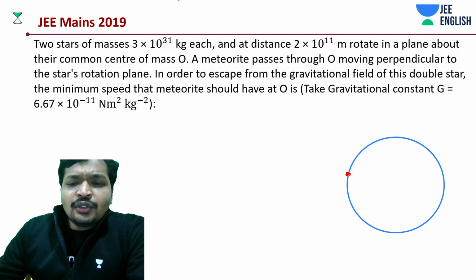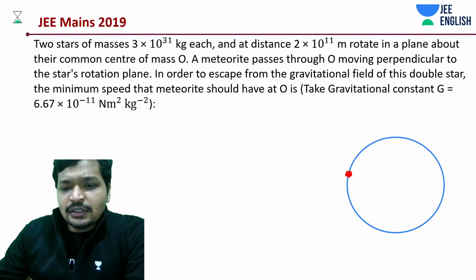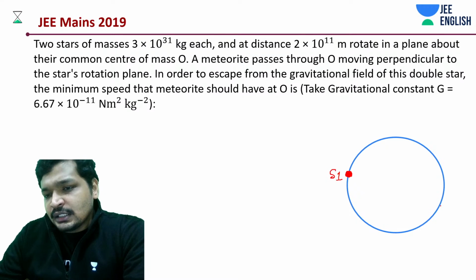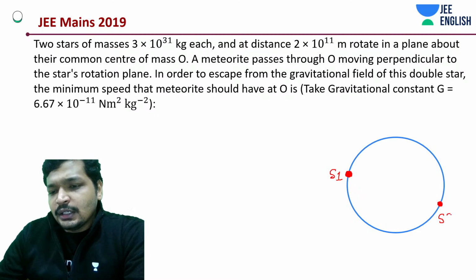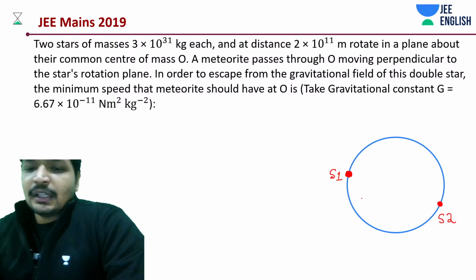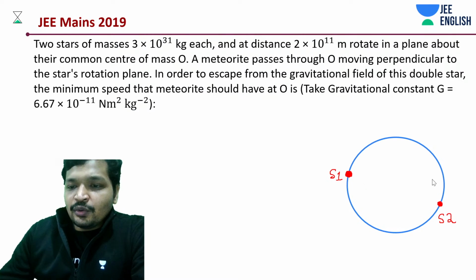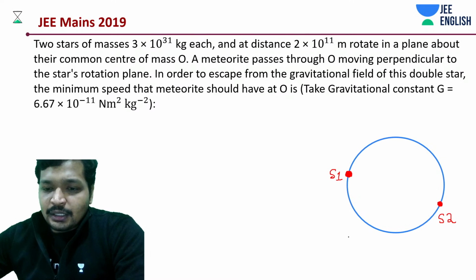Okay, so you actually have 2 stars. Let's call this star 1, and you have something like this, star 2. Okay, now what is happening? A meteoroid is passing through center O. Okay, now you can think about it like this.